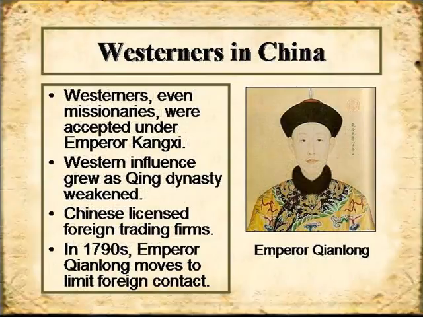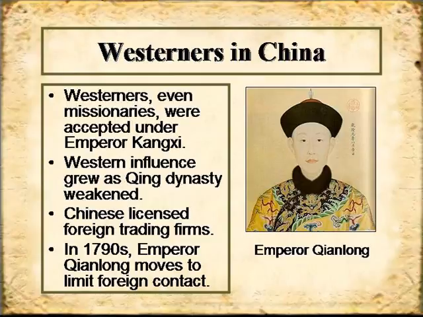In terms of what was going on with Westerners in China, Marco Polo was one of the early Westerners to move from Italy into China to see the riches of China and to start to trade. Missionaries also came at this time to try to spread the word of Christianity. There was a significant Western influence, especially as the Qing dynasty began to weaken. Western influence became more powerful, and China's trading back and forth became more and more important to Europe.